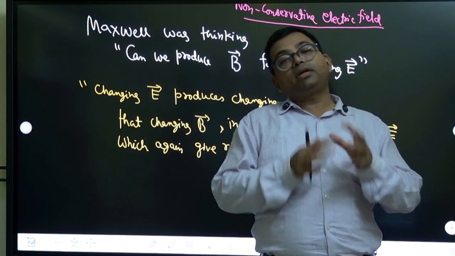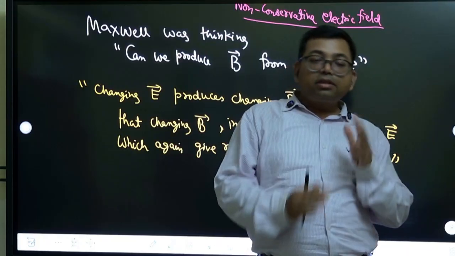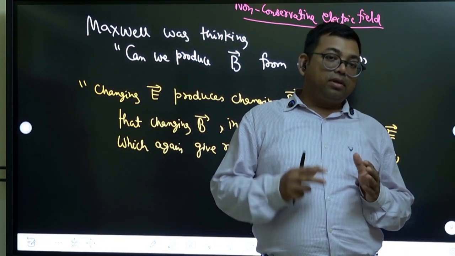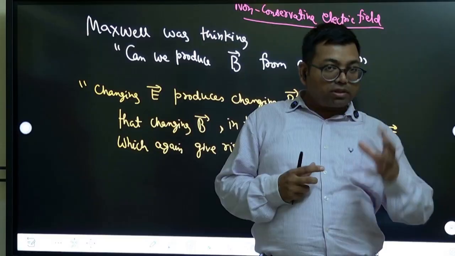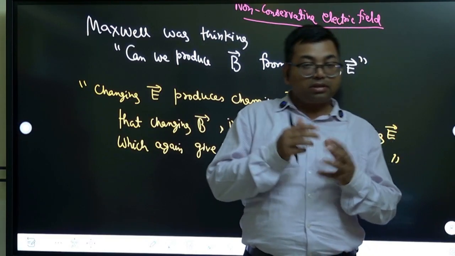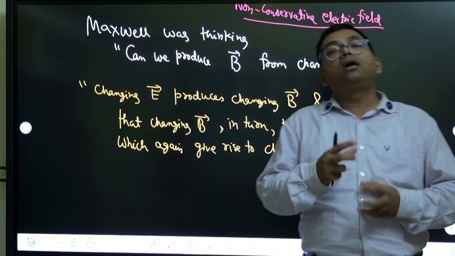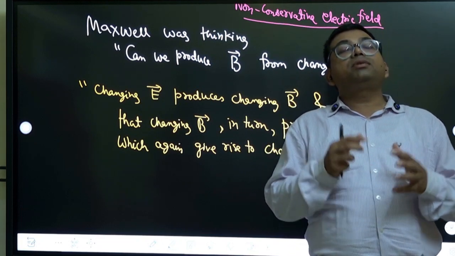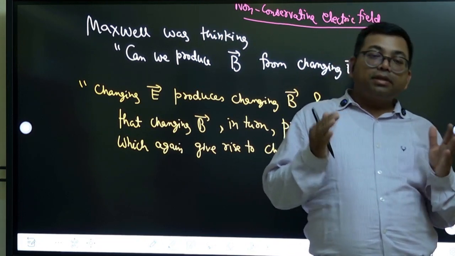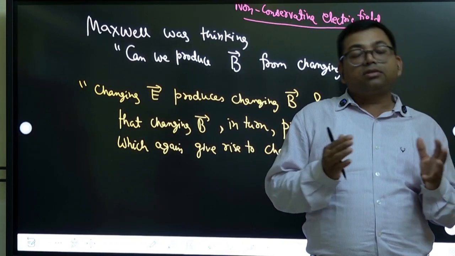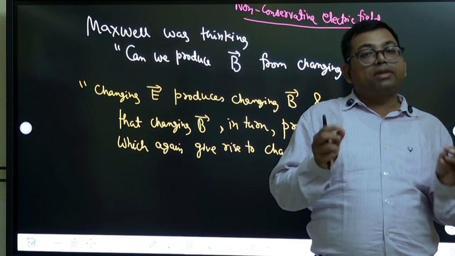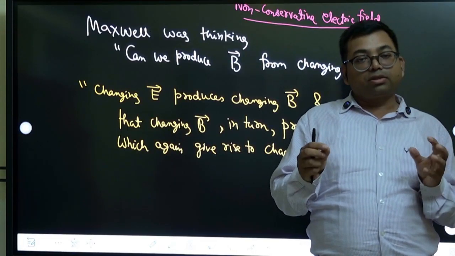Electromagnetic waves are made up of changing electric field and magnetic field. A changing electric field produces a changing magnetic field. Changing means, in the sense, how is it changing? It is changing with respect to time. It is just like this wave function. Oscillation. All of you have studied oscillation.